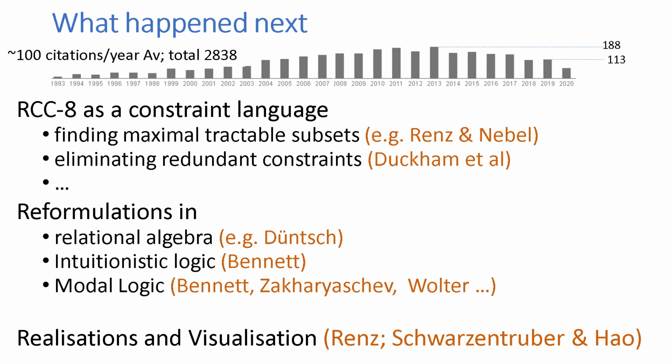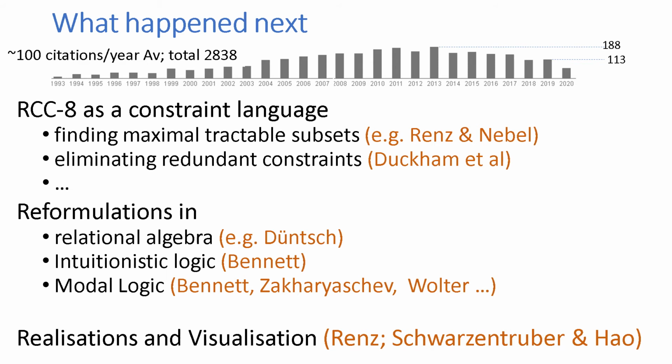So what happened next? Well, to begin with, not too much, but then after about 8 or so years, the citations started to pick up, as you can see on the Google Scholar graph at the top here. A lot of the work was based on looking at RCC8 now not as a first order theory, but rather as a constraint language, and looking then for maximal tractable subsets, or to eliminate redundant constraints.